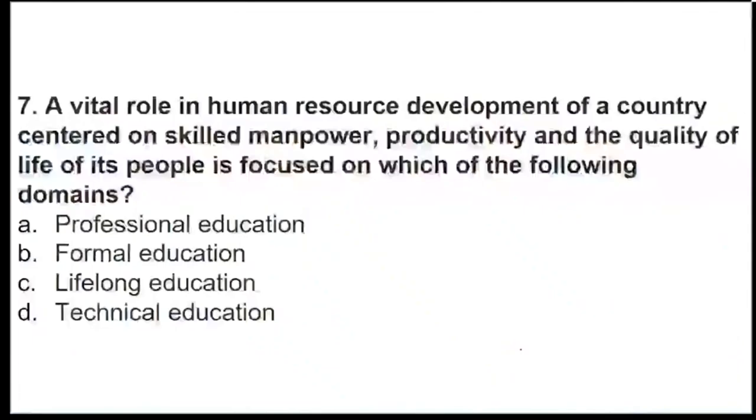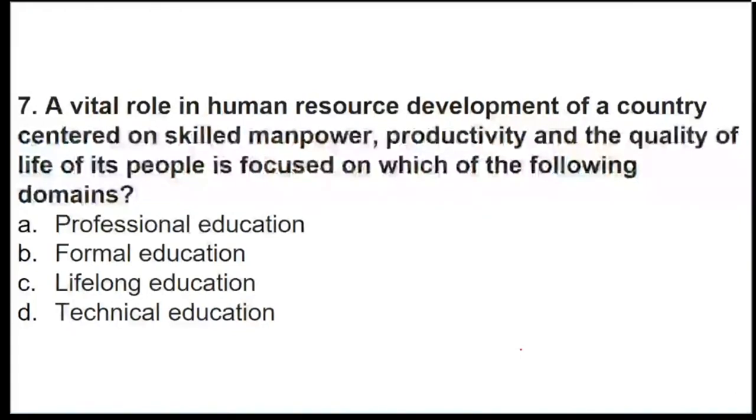Okay, now coming to question number 7, a very easy question, but read the question very carefully and answer. A vital role in human resource development of a country centered on skilled manpower, productivity and the quality of life is focused on which of the following domains? Professional education, formal education, lifelong education, or technical education.